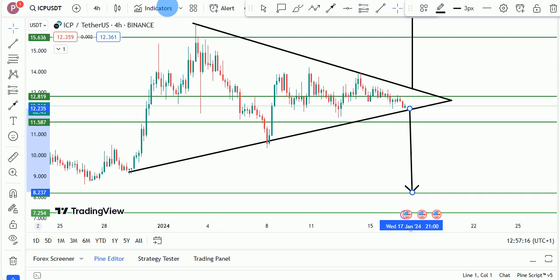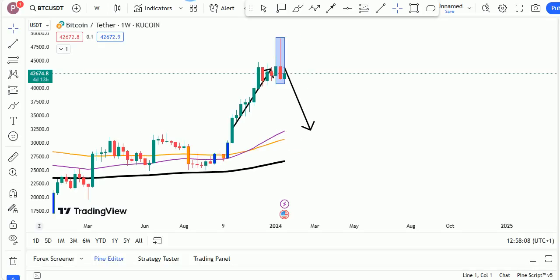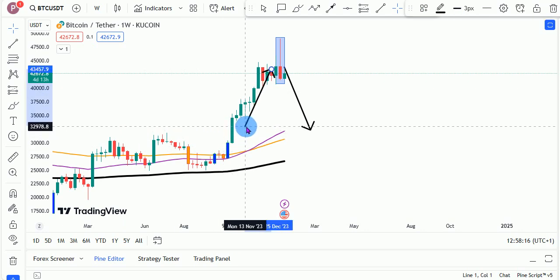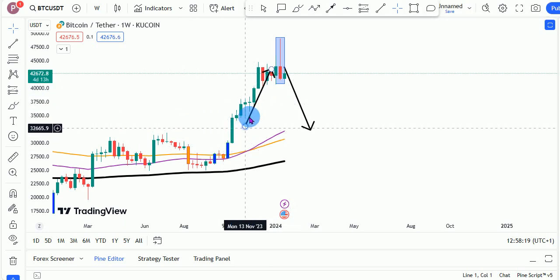Another thing we should also consider, right? Another reason we are seeing caution, that if you are in profit, you want to take some chips off the table, is basically Bitcoin, right? And this is the chart for Bitcoin. For Bitcoin on the weekly, as you can see, Bitcoin versus the USD Theta, we're on the weekly time frame. KuCoin is the data source, and what we are forming here is what we call this push to the upside.